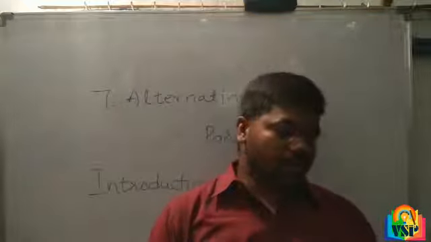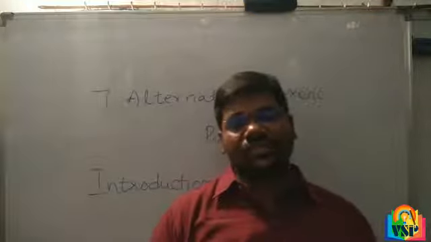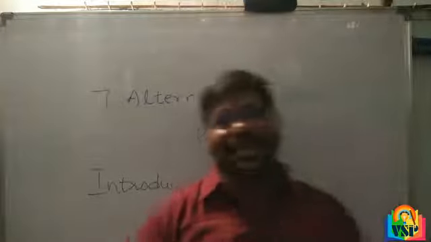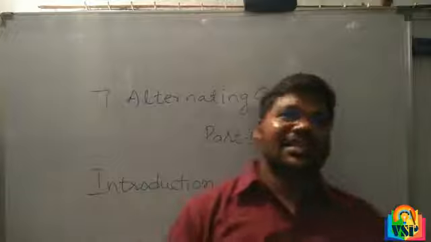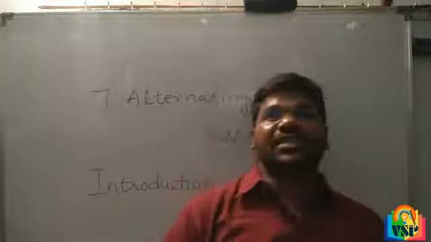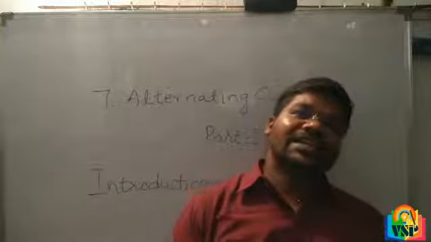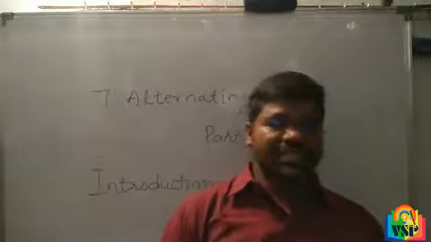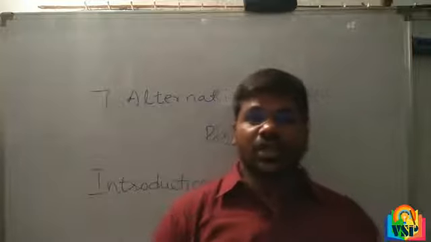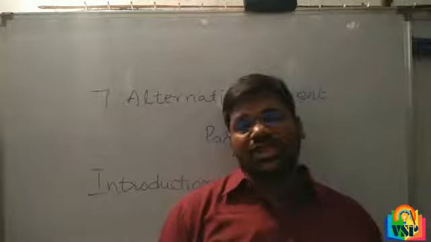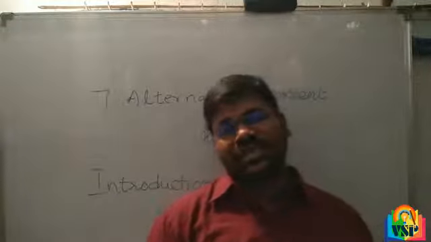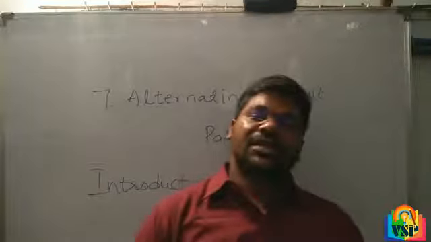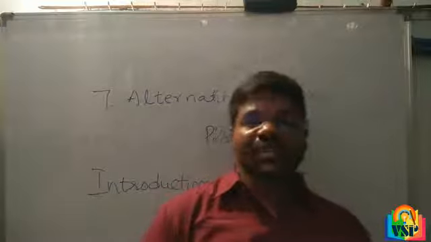So we can transform it into another form, and alternating current energy can be transmitted and distributed over a long distance economically without much loss of energy. It means AC current we can transmit from one place to another long place.